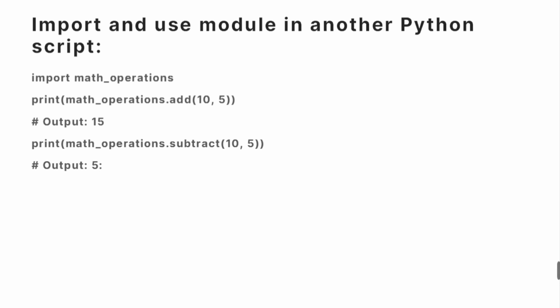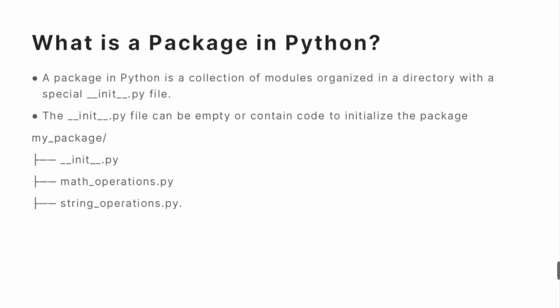Next is, what is a package in Python? A package is a collection of modules in terms of a directory, we can say. To tell the Python interpreter that a particular directory is a package, we have to provide the __init__.py file. Basically the __init__.py file is an empty file, and it just informs the interpreter to treat this directory as a package.